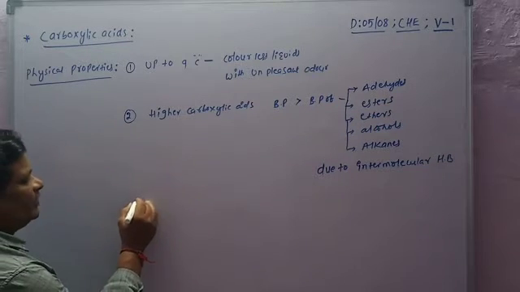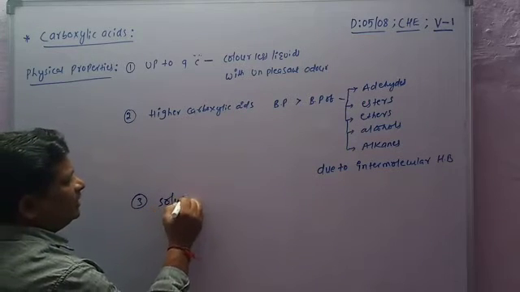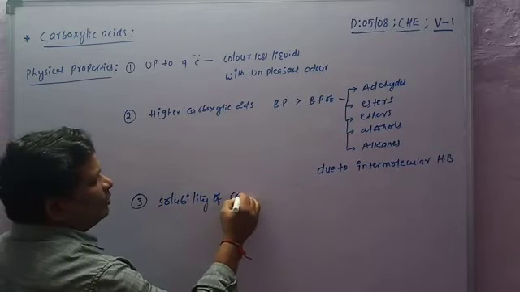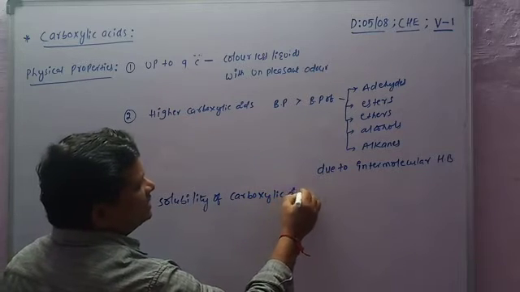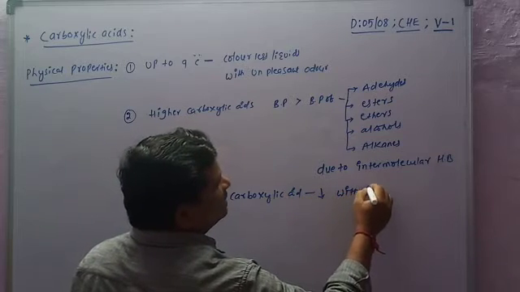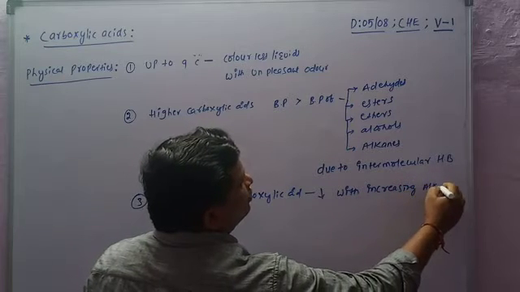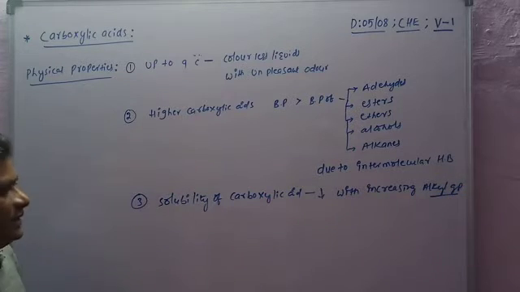Now the third one: the solubility of carboxylic acids decreases with increasing alkyl group. What is the alkyl group in a carboxylic acid?